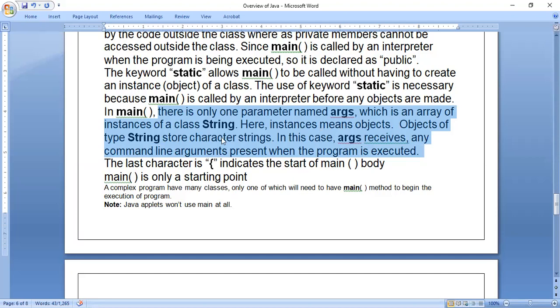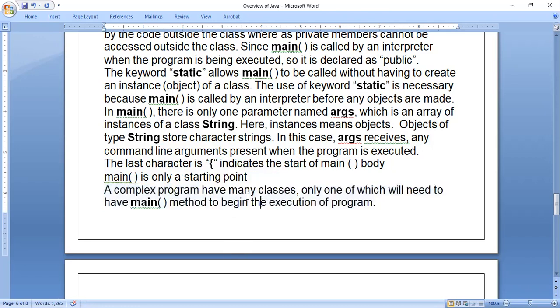Next, the last character is the opening brace, which indicates the start of the main body. Main is the only starting point. In Java, I said two types of output are there: console output and window output. In console output, the main function is the starting point of execution. Window output is different, because in the enterprise edition we write programs for website development. There, in some types of programs, we don't require a main function. Without the main function also, programs will execute and display window output, not console output.